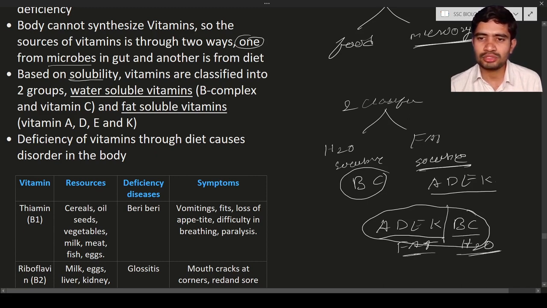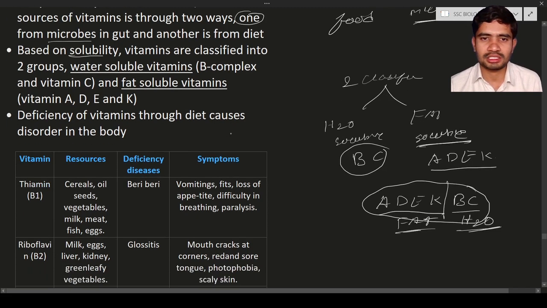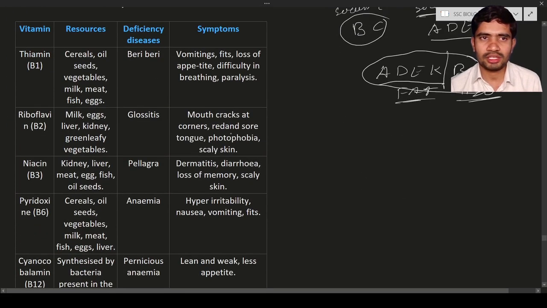Next, the deficiency of vitamins through diet causes disorders in the body. For example, if you are taking a meal containing lesser and lesser amounts of vitamins, you are going to have some kind of deficiency disease. In this table we have written it completely. The first vitamin is thiamine, B1. It is present in cereals. Resources means in which seed or food material it is present. Resource means the source.